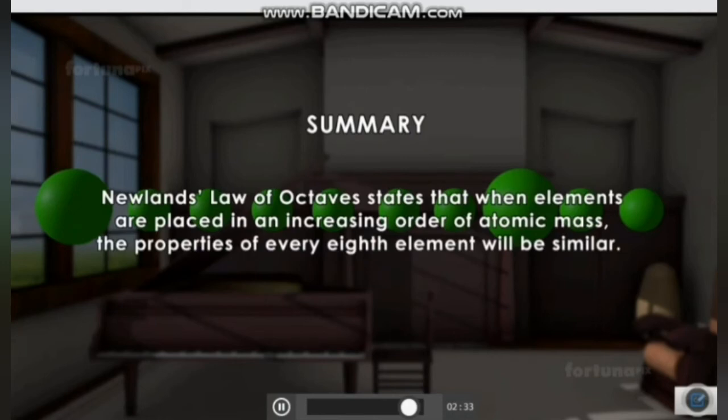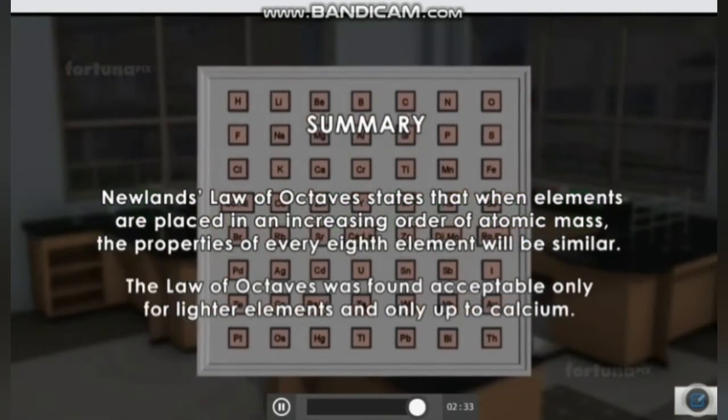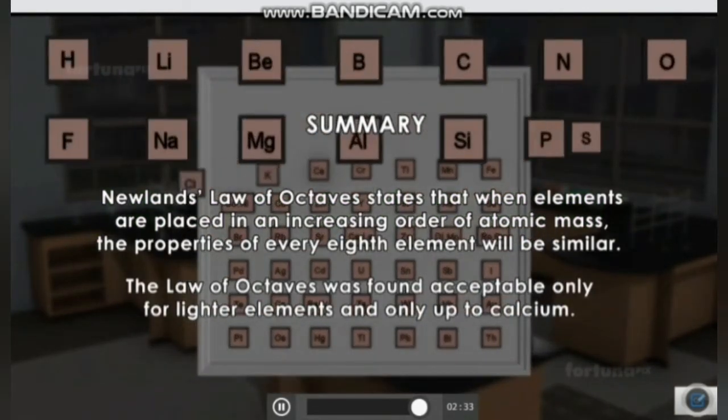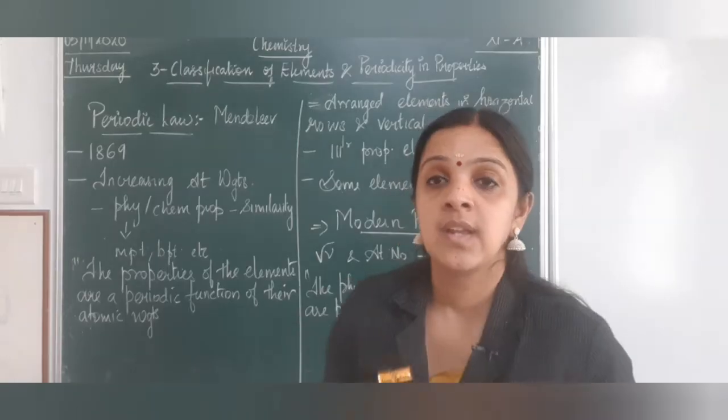Newland's law of octaves states that when these elements are placed in an increasing order of atomic mass, the properties of every 8th element will be similar. The law of octaves was found acceptable only for lighter elements and only up to calcium.